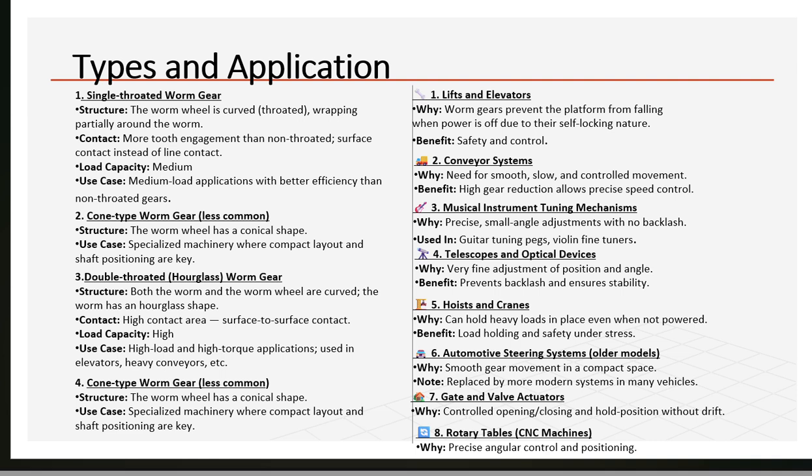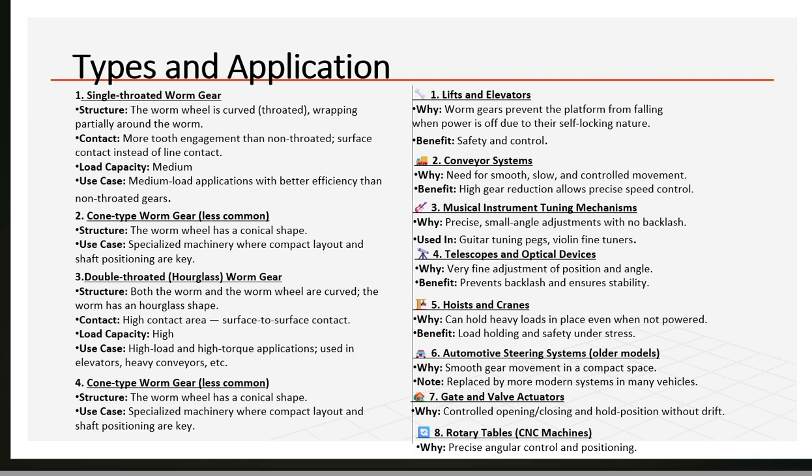etc. Now cone type worm gear, this is a less common type of worm gear. In this structure, the worm wheel has a conical shape, same as cone type worm gear. Use case is specialized machinery where compact layout and shaft positions are key.